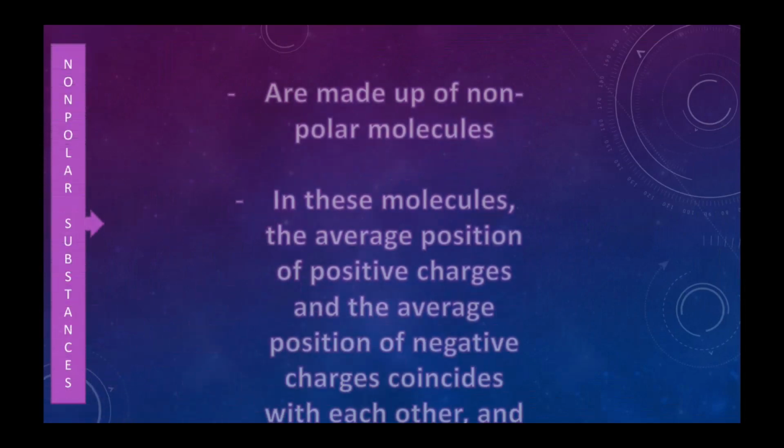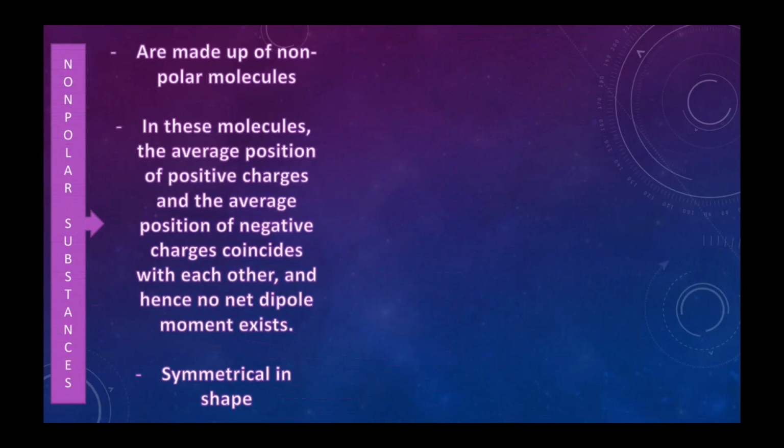Alright. Now let us come to non-polar substances. These are made up of non-polar molecules, and how can you say that they are non-polar? Non-polar means the charges are cancelling with each other, or we can say that there is no dipole moment. So as we were calculating in polar molecules, here what might be happening?